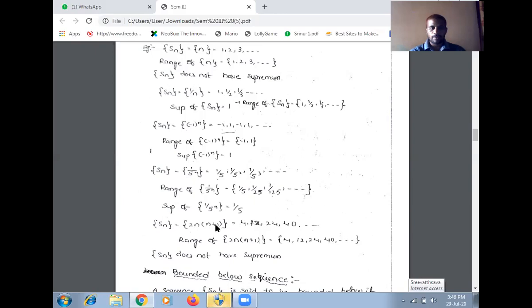So 1 plus 1, 2. 2 into 2, 4. Given n equal to 3, we get here n equal to 2, 2 plus 1, 3. 3 into 4, 12. 4, 12, 24, 40. It is a sequence, so the range of the sequence is also the same: 4, 12, 24, 40.